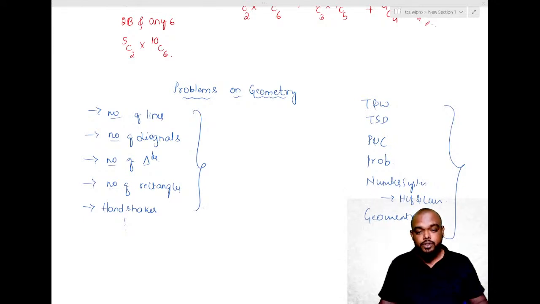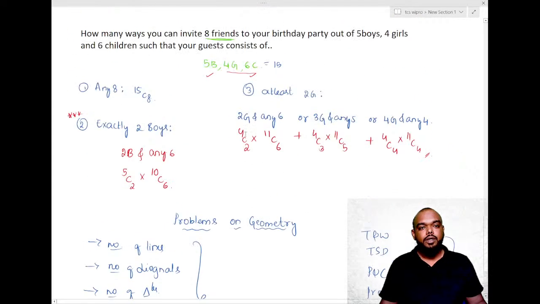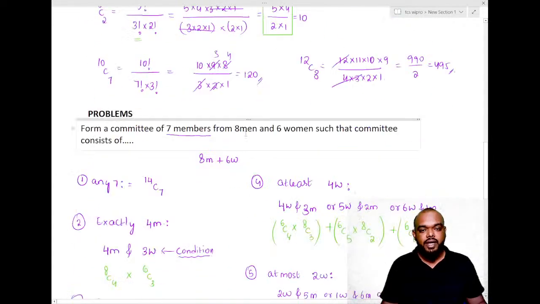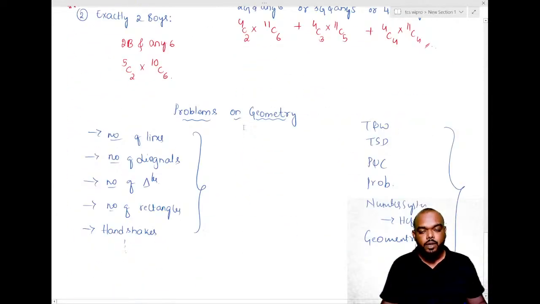So where were we in the previous class, guys? We were discussing problems on combinations, right? So today we are supposed to start problems based on geometry in permutation and combination. So let us see what these are.